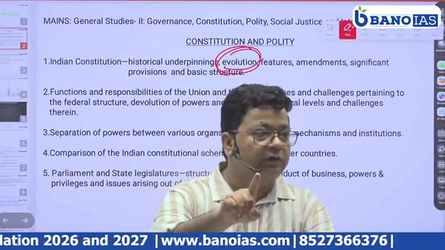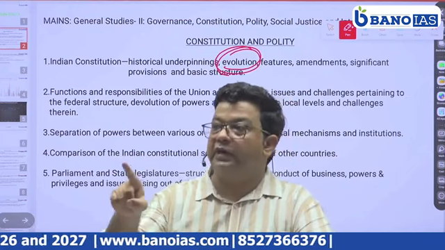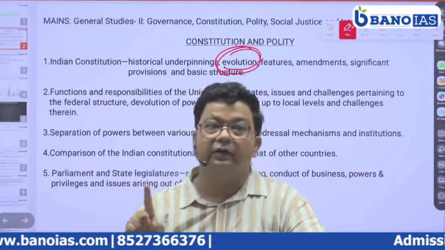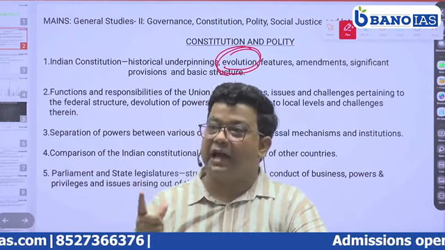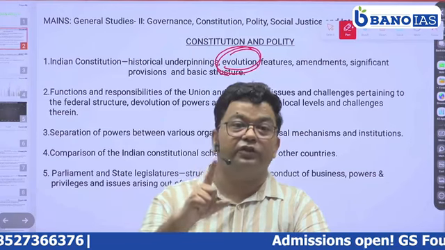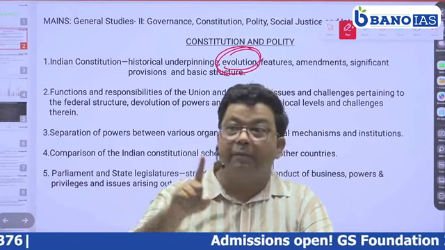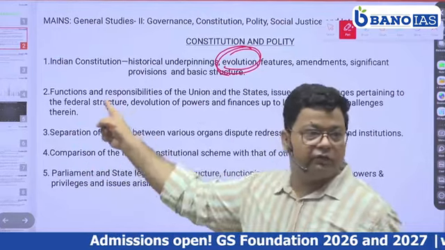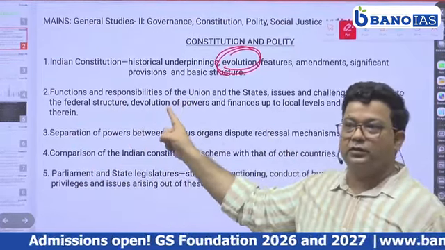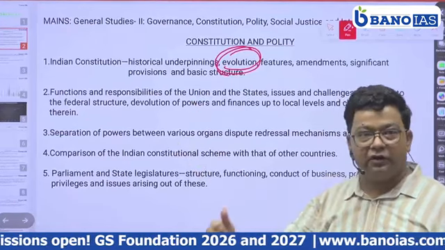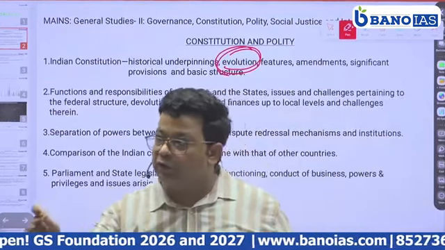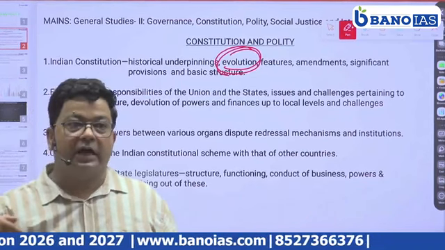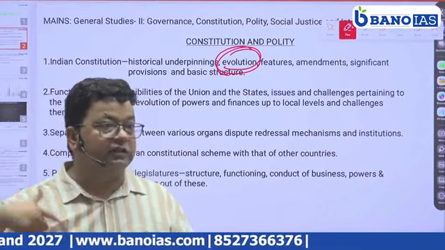Article 21 says no person shall be deprived of his life and liberty except according to the procedure established by law. But the judiciary has come up with another concept, the due process of law. That is the evolution of the constitution: how the judiciary is interpreting the constitution along the lines of due process of law instead of procedure established by law. So it is evolving, continuously fighting on, continuously surviving.